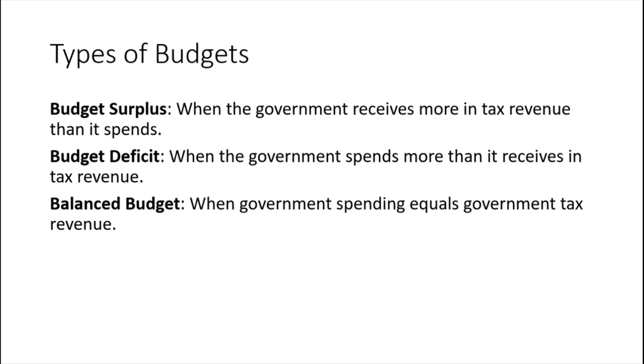A couple of terms that you'll see when we refer to what the budget looks like: a budget surplus means that the government receives more in tax revenue than it spends. A budget deficit means the government spending is higher than what it receives in tax revenue. And a balanced budget is where the government spending is equal to government tax revenue.